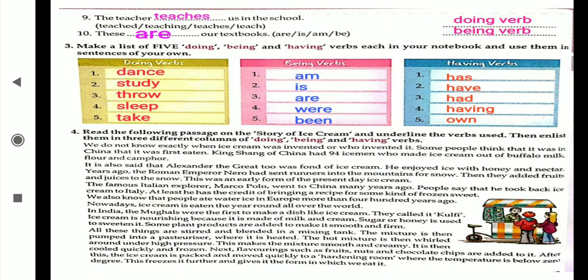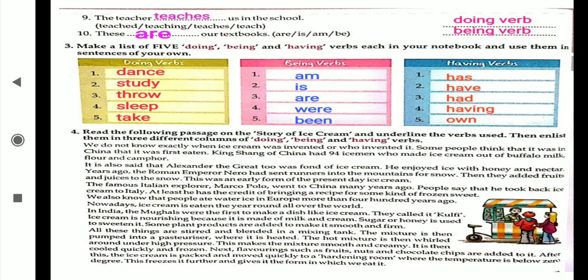Okay, then at least he has the credit of bringing a recipe for some kind of frozen sweet. We also know that people ate water ice in Europe more than 400 years ago. Nowadays, ice cream is eaten the year round all over the world. In India, the Mughals were the first to make a dish like ice cream. They called it kulfi.